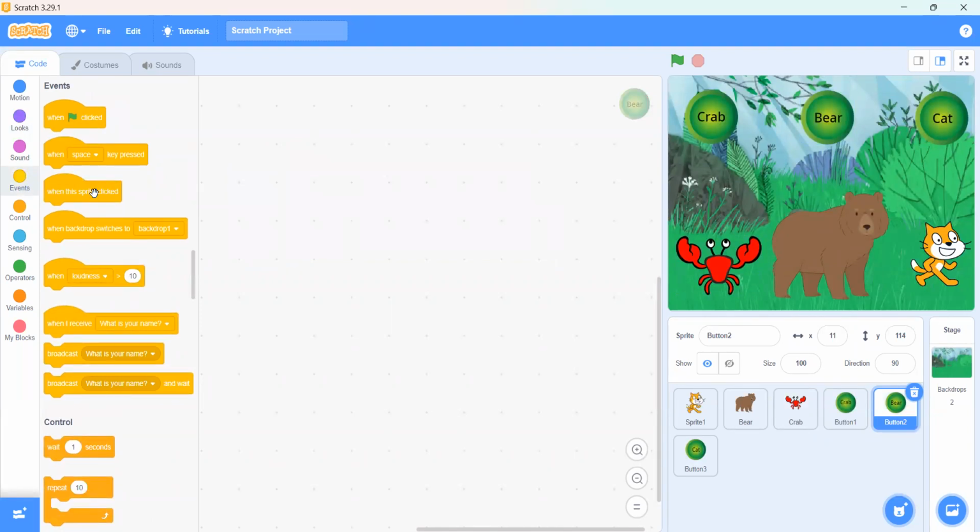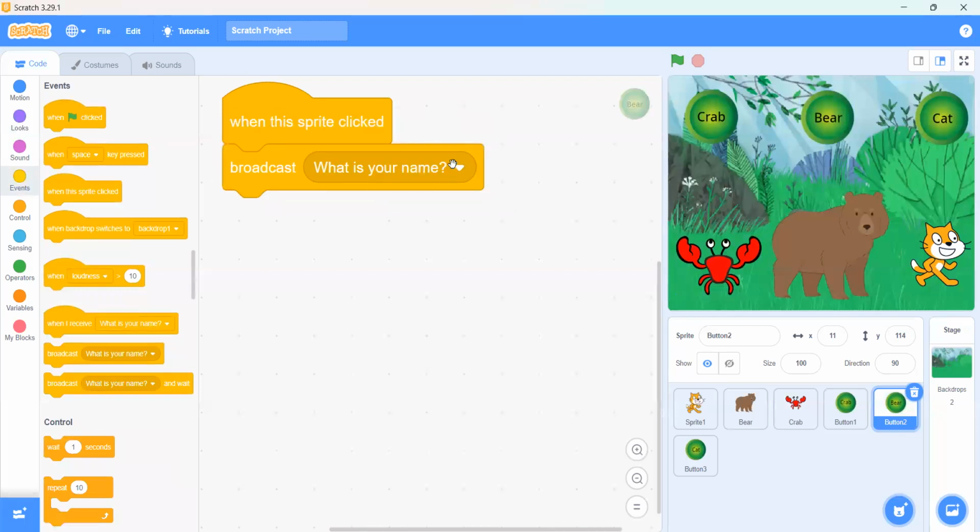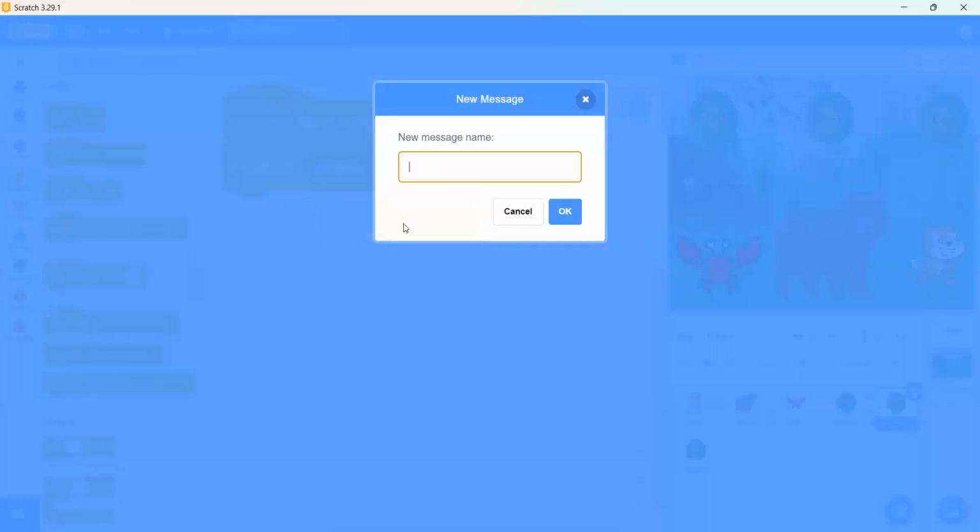When this sprite is clicked... when I receive message... no, I want that when we click on this bear button, it should broadcast a new message. Oh, broadcast. Okay, we will go to the broadcast block. And now what can we do?